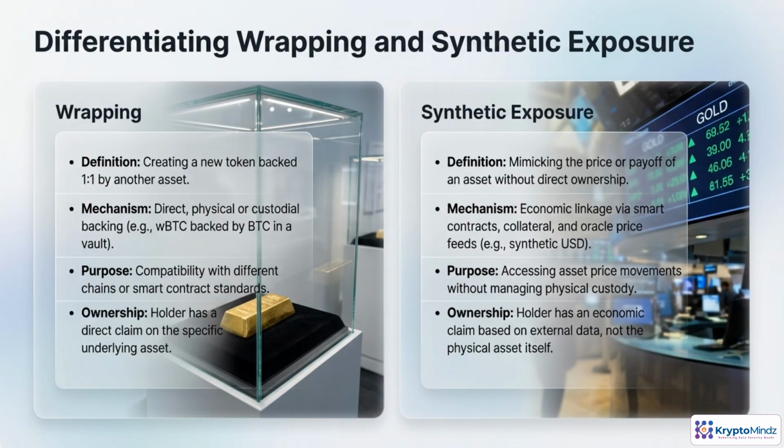Wrapping and synthetic exposure can feel similar, but they solve different problems. Wrapping asks, how do I use the same asset on another chain or protocol while still owning it directly? Synthetic exposure asks, how do I copy this asset's economic behavior without touching the real thing? With wrapping, your main risks are custody and bridge risk. With synthetics, risk shifts to collateral quality, oracle design, and the smart contracts tying everything together.